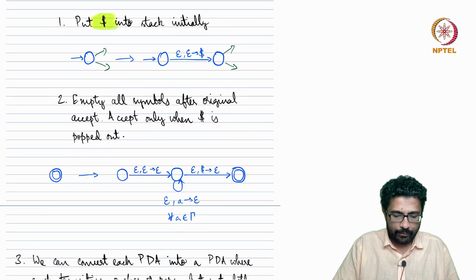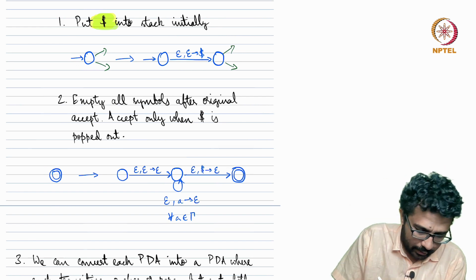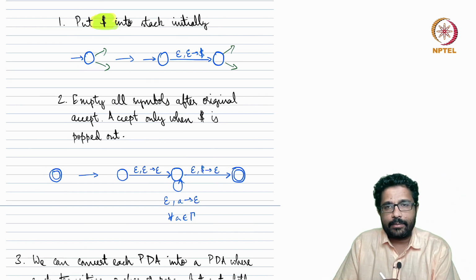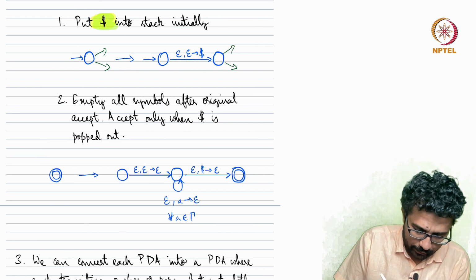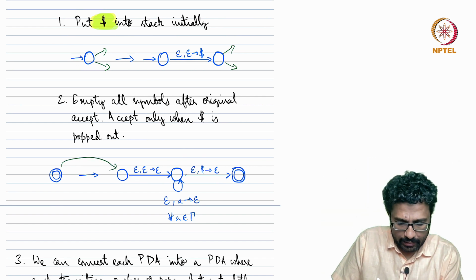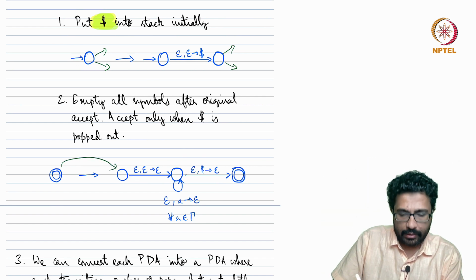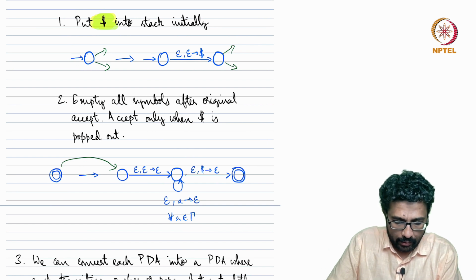So how will we do that? Suppose this was the old accepting state. Now this accepting state, we modify it like this. This state becomes the first state out of the three that I have drawn here. We replace it by a series of three states.